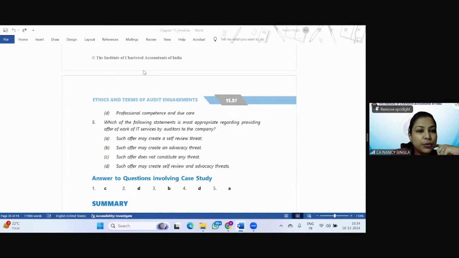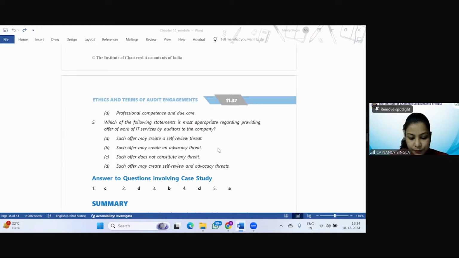Om Krishna Gupta, Shoaib, correct. Others also please reply. So see, advocacy is promoting the client organization, but it is not the case, right? And threat is there. So B and C are not correct. And since D says self-review and advocacy, these are also not correct. So the answer is what? A, that is such offer may create a self-review threat.